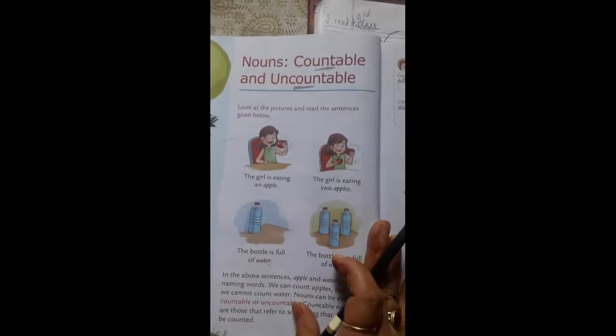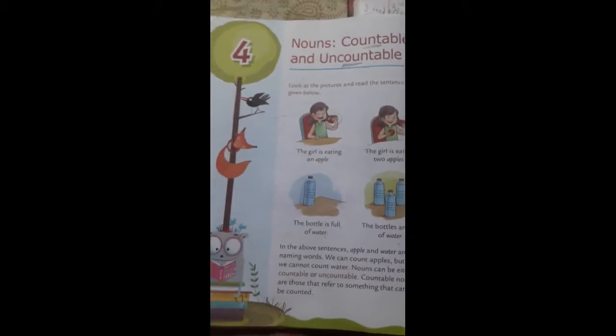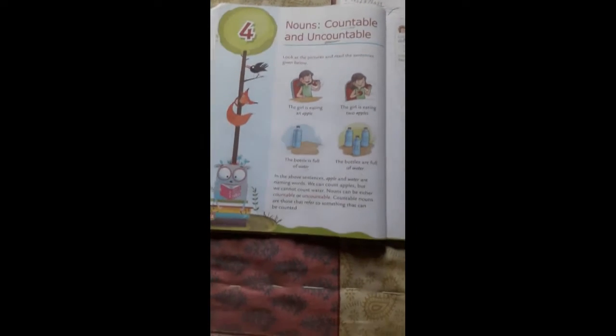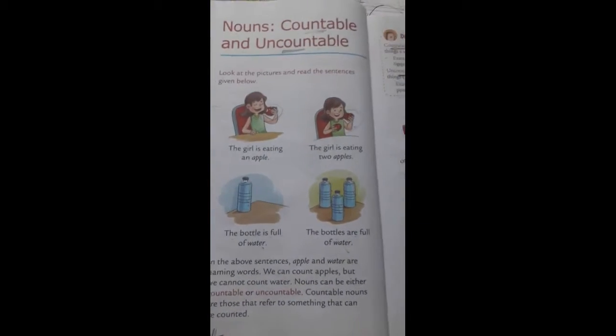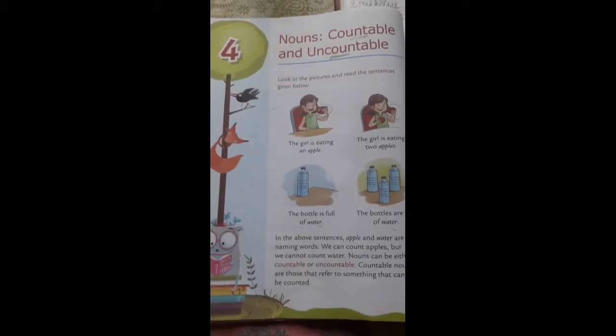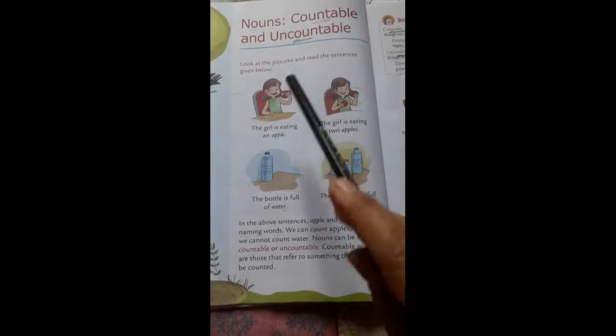By now, we all know what a noun is. Noun is nothing but the name of a person, place, animal and thing. Okay. Now, nouns can be countable and uncountable. What are countable nouns? Which you can count. What are uncountable? Which you cannot count.